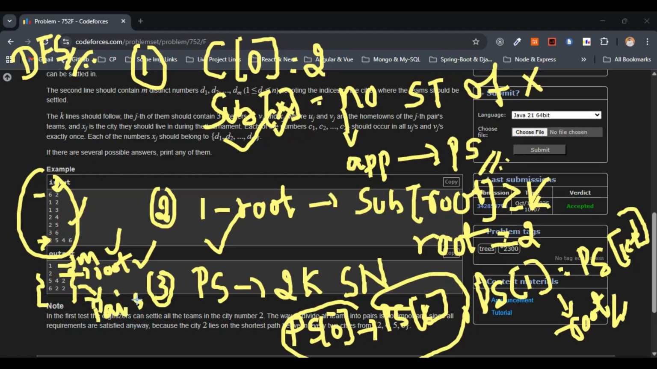So these are the pairs, 5 4 2 and this one as well, 6 2 2. We have two pairs, right? Each printed pairing is a valid pairing that respects the condition that the leaving city lies on the path between hometowns, on every chosen pair's path. So this is the approach we will be going with. The output that we got matches the output they have shown in example 1 within the question.